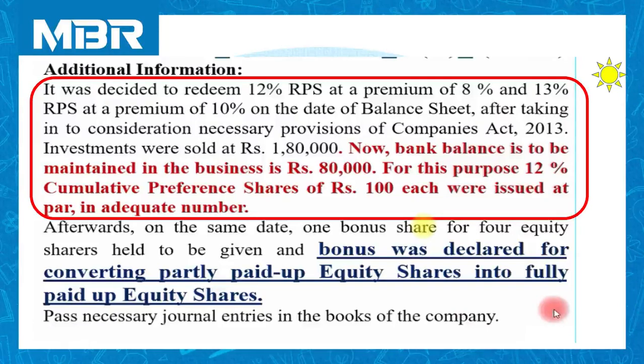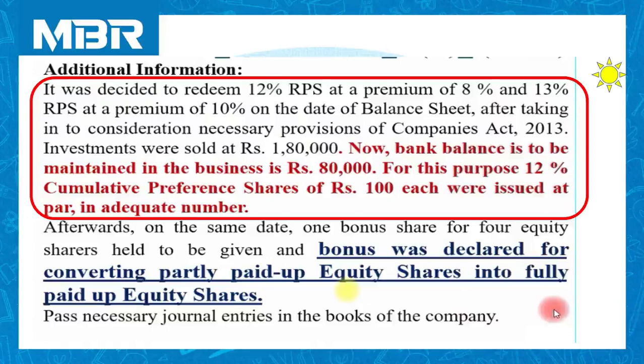Afterwards, on the same date, one bonus share for 4 equity shares held is to be given, and bonus was declared for converting partly paid equity shares into fully paid equity shares. Again, a question of declaration of bonus with both the varieties available to us.